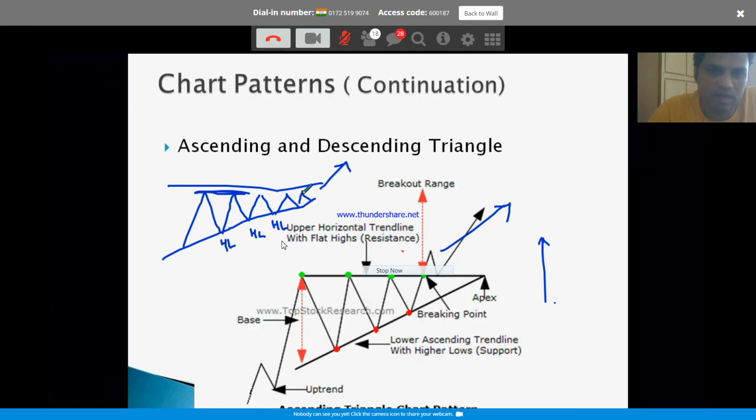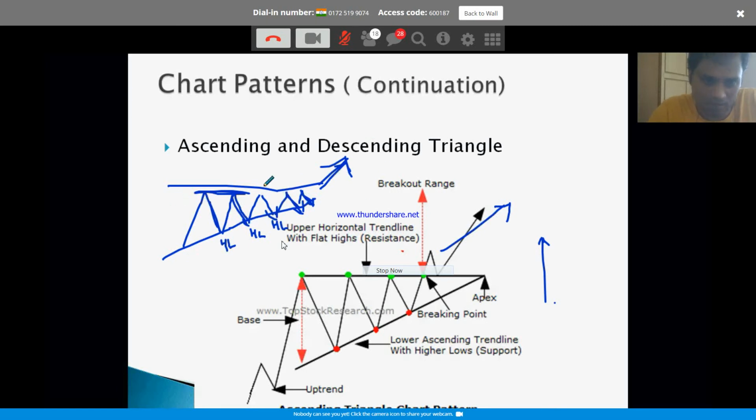Okay, it will gather enough energy because the bear cannot take it down any further. The bear on every swing down cannot take it any further. Eventually this resistance will be taken out. Okay, we will continue.